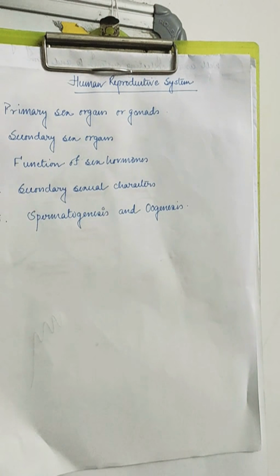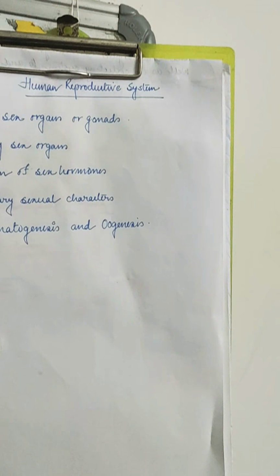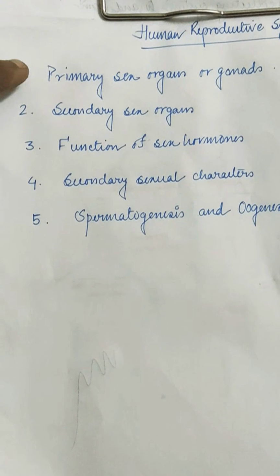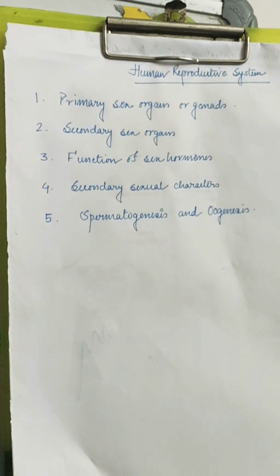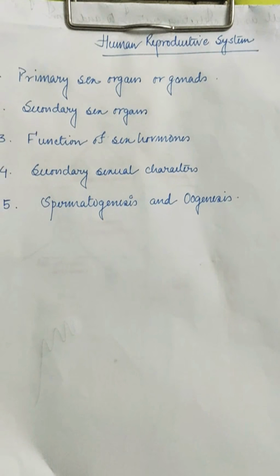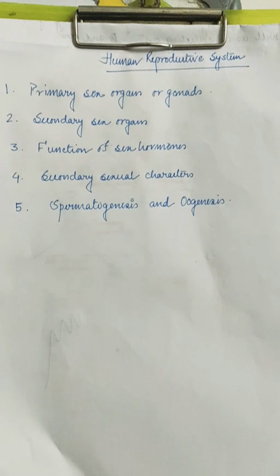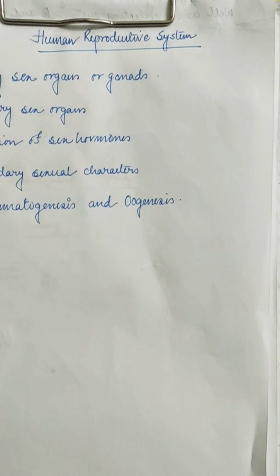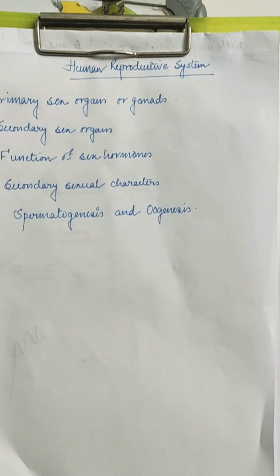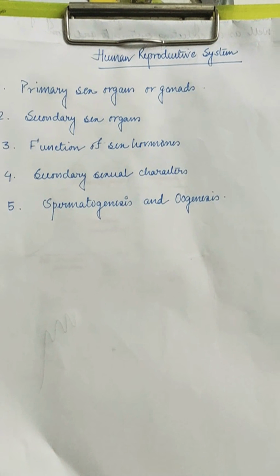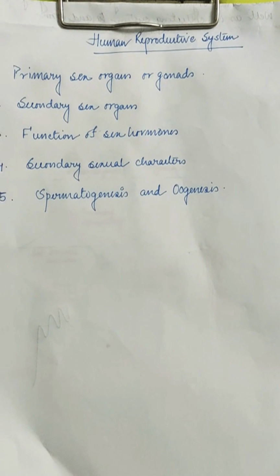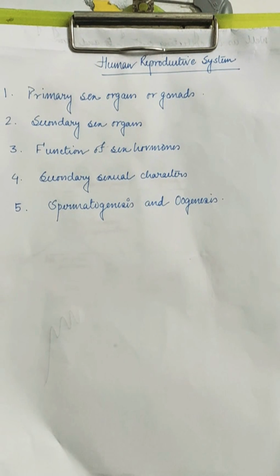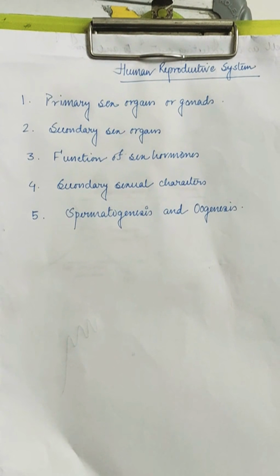So, the primary sex organ, as number one is mentioning here. The primary sex organs or gonads are the testes in the case of male, and the ovaries in the case of female. Secondary sex organs are those without which the primary sex organs or gonads would be of no use, like the uterus and vagina in the case of female, and in the case of male, the penis, vas deferens and all. You'll get that in your book.